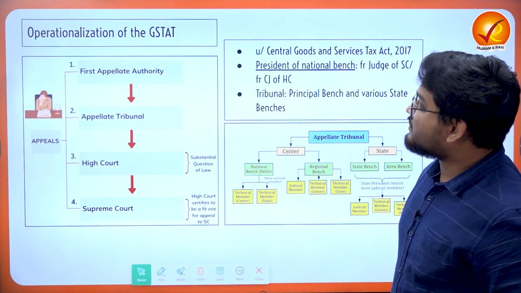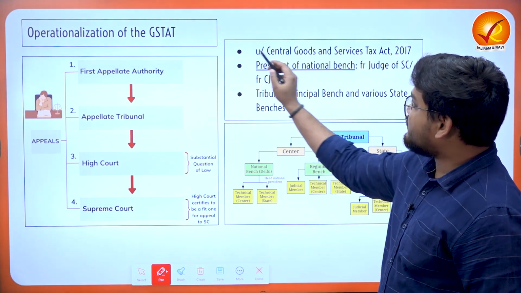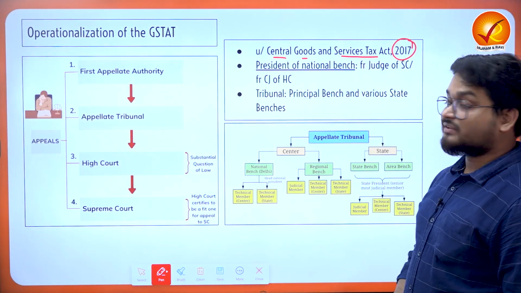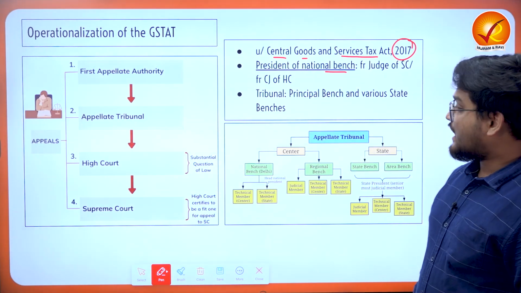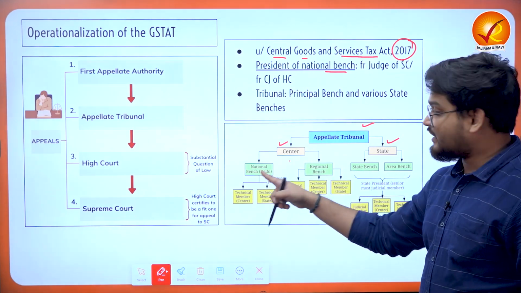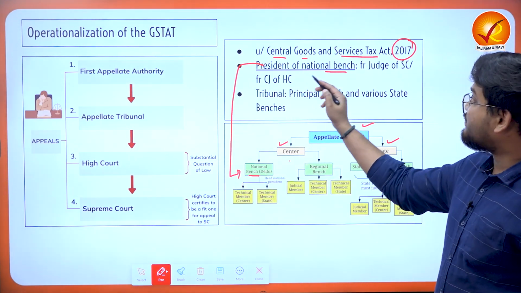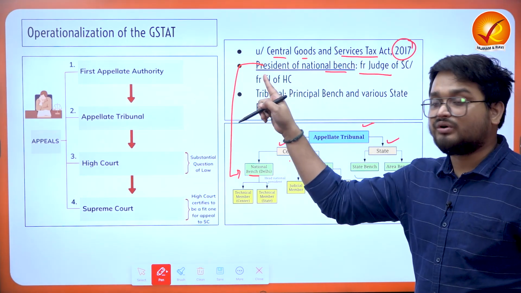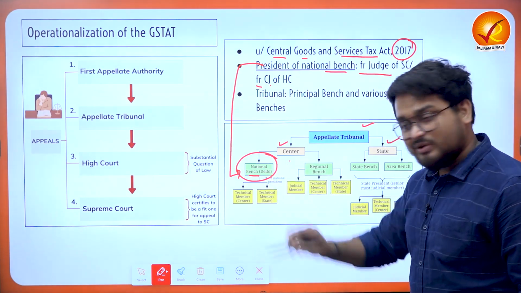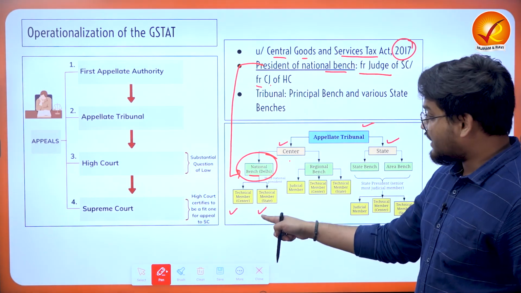And when we talk about the GST Appellate Tribunal, this tribunal is under the Central Goods and Services Tax Act of 2017, right? It is headed by the President of the National Bench. We have center and state divisions, and in the center we have the National Bench, and the President will be serving in this National Bench. The President will be a former judge of the Supreme Court or a former Chief Justice of a High Court, right? The National Bench will be at Delhi, and there will be technical members of both the center and the state at the national level.